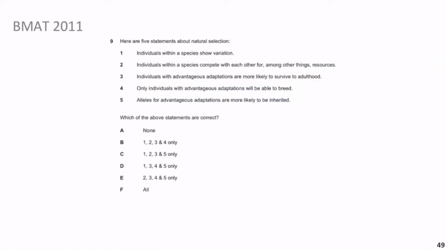Okay, so the first question we're going to be going through, guys, is BMAT 2011, question 9, which has to do with natural selection. Here it says, here are 5 statements about natural selection, numbered 1 to 5, and it asks, which of the above statements are correct? So, guys, give yourself a minute. Remember, BMAT section 2, the timing is really specific. So give yourself a minute, come back, and we shall go through the solution.